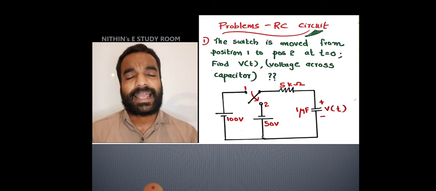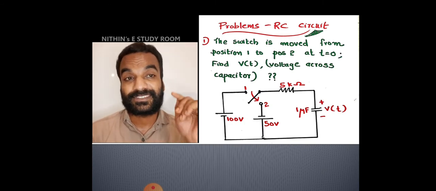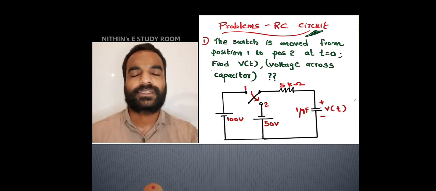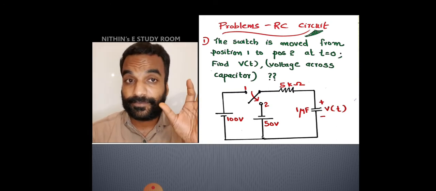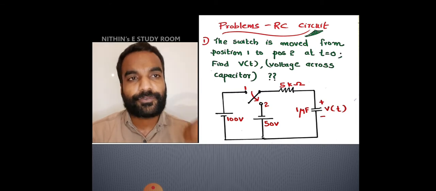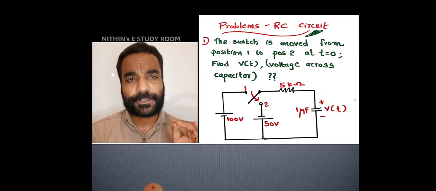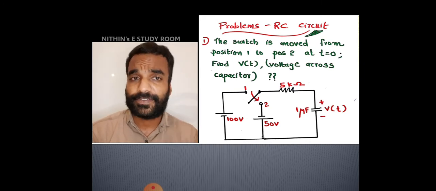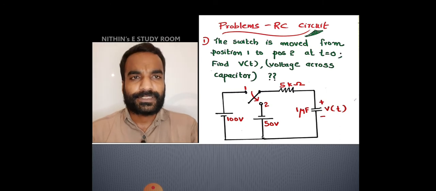In that integral expression, there is a term K, a constant. For evaluating that K, we have to apply the initial voltage condition that we obtained in the first step. Then substituting the value of K, you will get the final expression. This was the procedure we conducted in the derivation, and the same procedure we have to adopt in doing problems also. So, if anybody is not clear about the steps involved in the derivation, please have a recap from lecture number 17. Okay. Now, it is a problem.